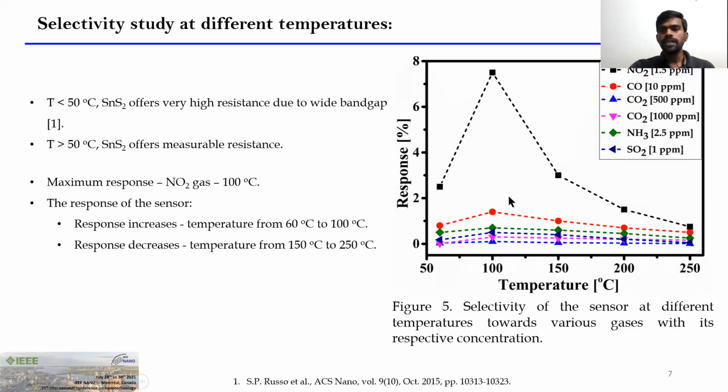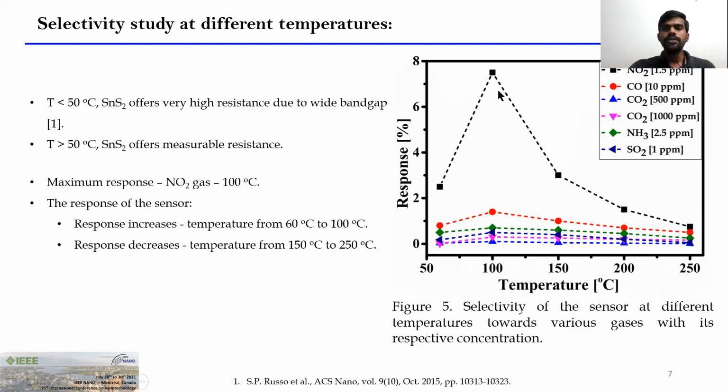However, this sensor exhibited maximum response towards nitrogen dioxide, at 1.5 ppm, and it exhibited minimal response towards all other gases. So that means this sensor is highly selective towards nitrogen dioxide at an optimized temperature of 100 degrees Celsius.